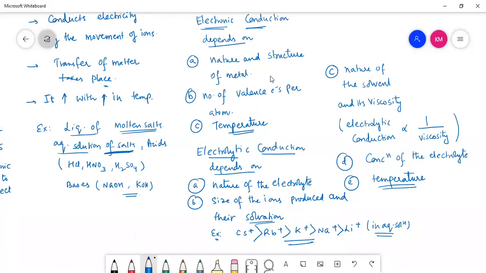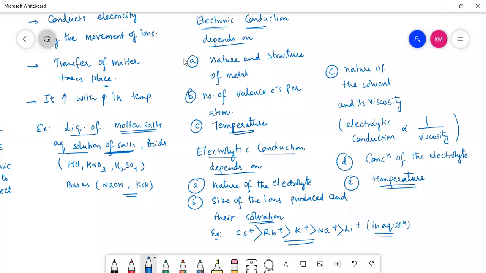Sir, so the more the concentration of electrolyte, the more the conductance? Very good question. Of course, we'll talk about the conductance of the electrolyte in forthcoming sessions. If concentration is more, that means solute concentration is more.